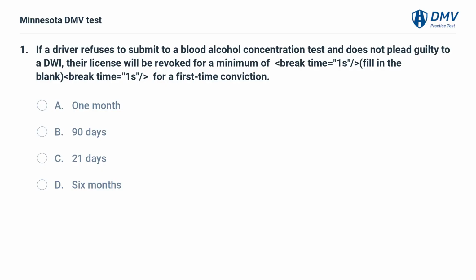If a driver refuses to submit to a blood alcohol concentration test and does not plead guilty to a DWI, their license will be revoked for a minimum of fill in the blank for a first-time conviction: A. 1 month, B. 90 days, C. 21 days, D. 6 months.